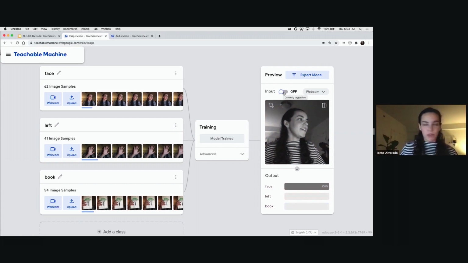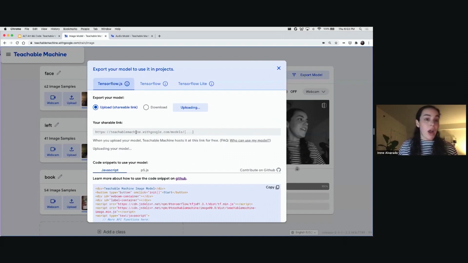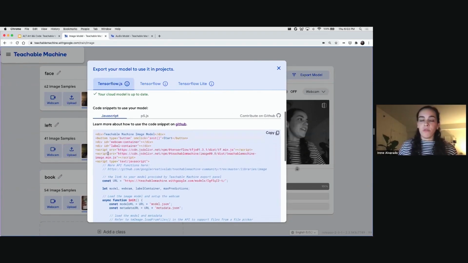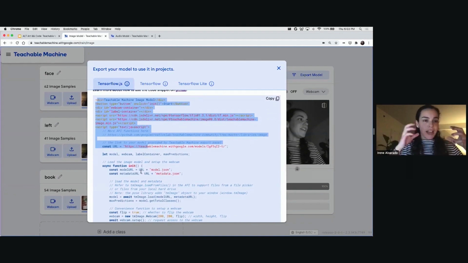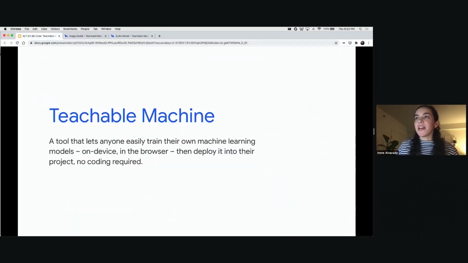So far, maybe not so special. I think what really unlocked the tool for a lot of people is that you can export your model. I can upload this to the web, and then if you know how to code, you can take this code and essentially take the model outside of our tool and put it anywhere you want, and then you can build whatever you want with it, a game, another app, whatever you want. So let me go back to my slides here.